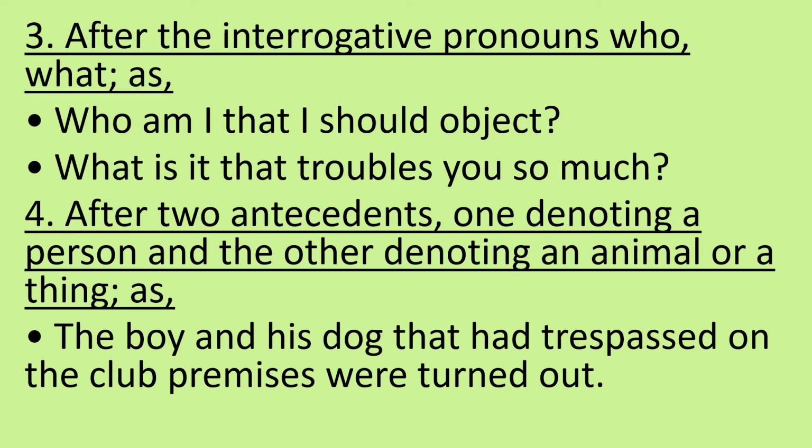Next, uses of that after the interrogative pronouns who, what. Who am I that I should object? What is it that troubles you so much? Next, after two antecedents. The noun whose place is taken by a pronoun is known as the antecedent. After two antecedents, one denoting a person and the other denoting an animal or a thing. For example, the boy and his dog that had trespassed on the club premises were turned out.